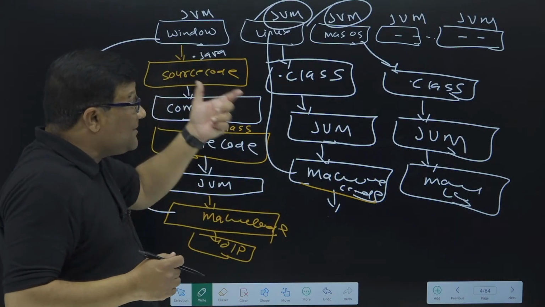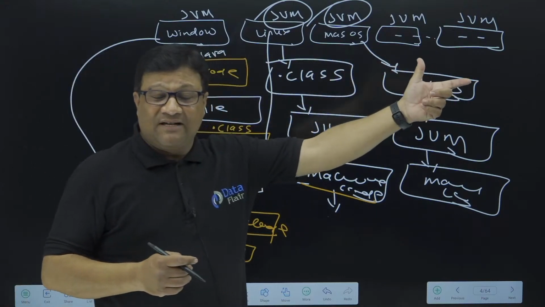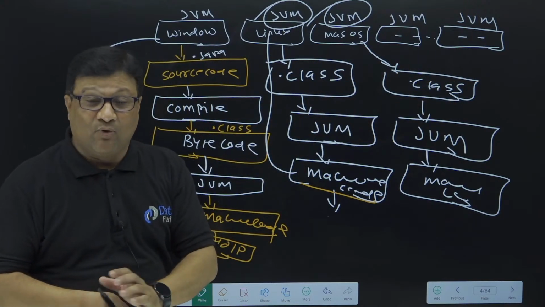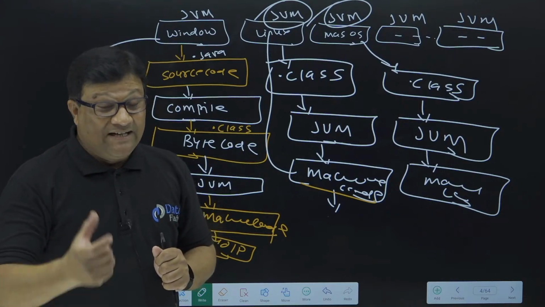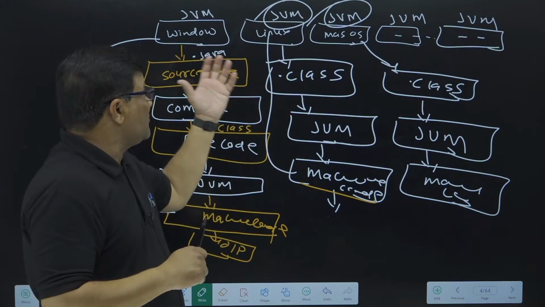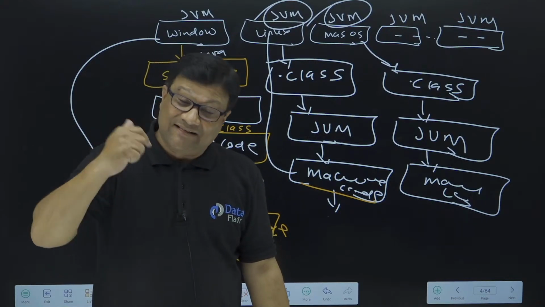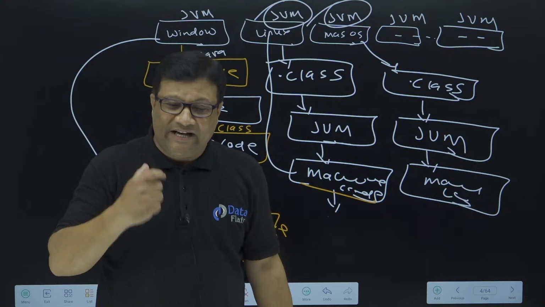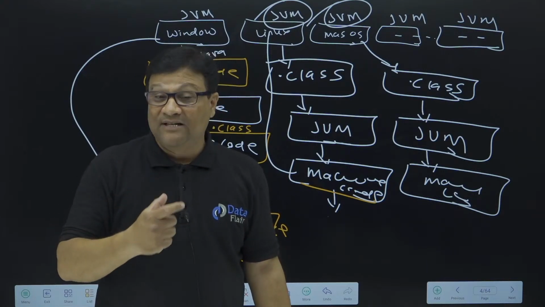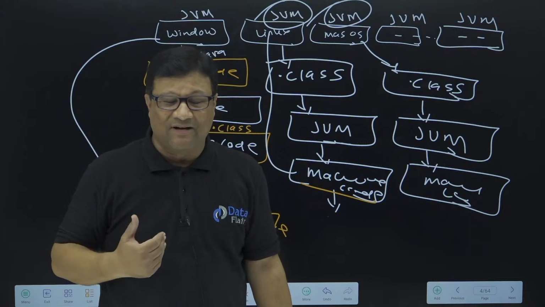So exactly, the people of Java requested every operating system company, okay, please provide this JVM with your operating system. But the interesting fact is that Microsoft denied this. In earlier days, Microsoft denied this. So even in the Windows 95 version, Java programs did not run. It's quite difficult to find the Windows 95 operating system nowadays, right?